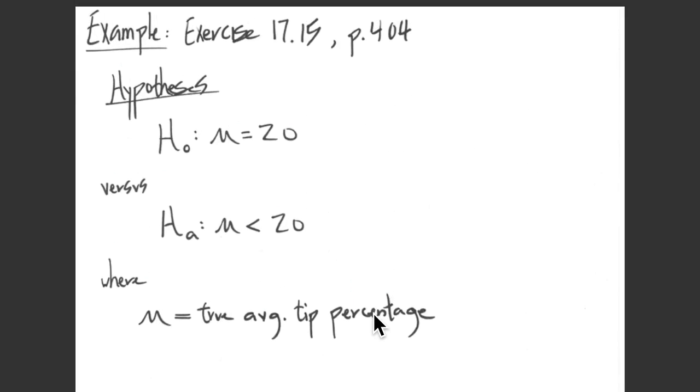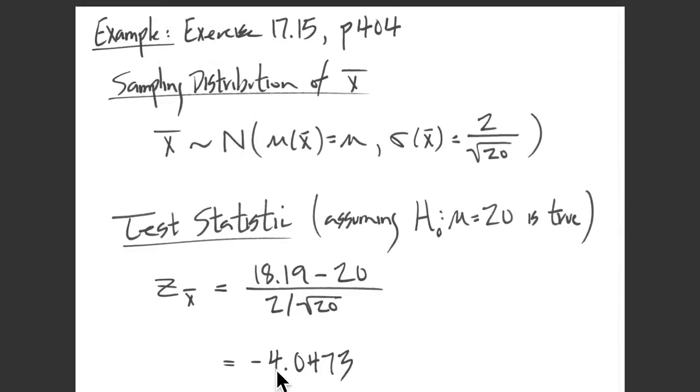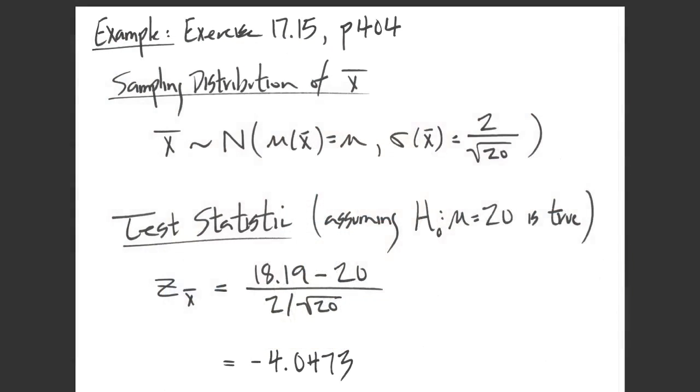This would seem to be pretty strong evidence in favor of the alternative hypothesis, because it would be really rare to see data 4 deviations below the mean if this null hypothesis were true. So, data that would be rare if the null hypothesis is true is actually data that's in favor of the alternative hypothesis. That's the idea here.